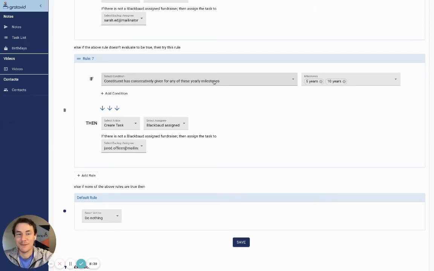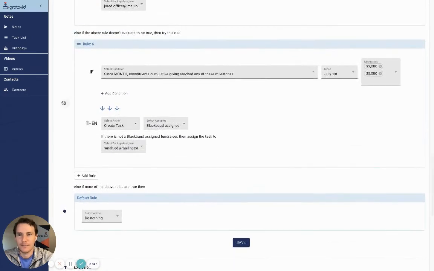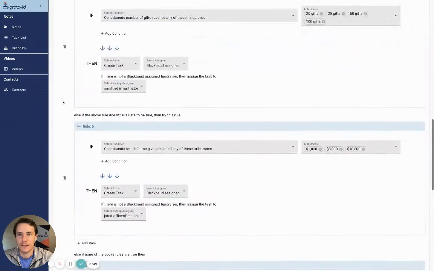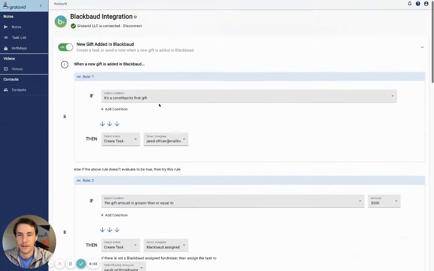Sweet. And then for the most part, that is your Blackbaud setup. So I know there's a lot to it. You probably wouldn't have all these on. I would recommend just keeping it simple and doing this right here. So I would recommend having this set up right here.